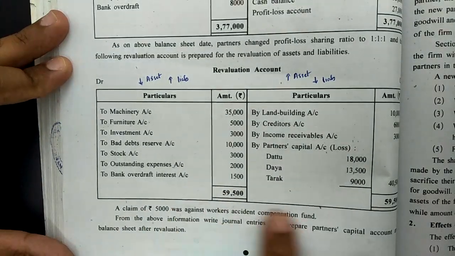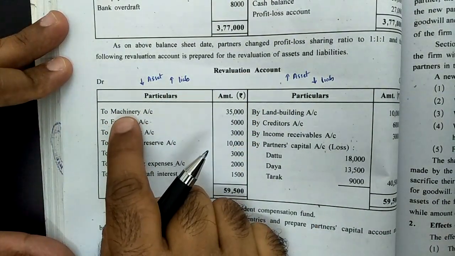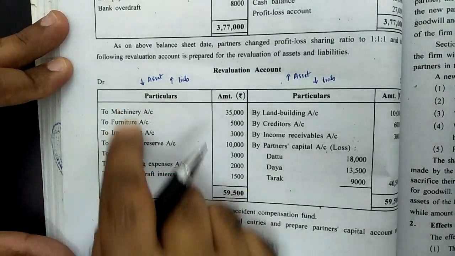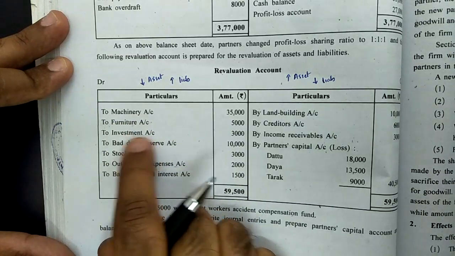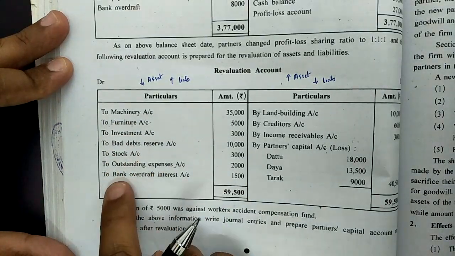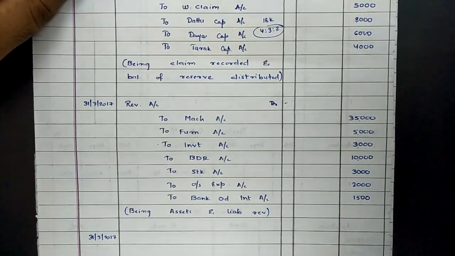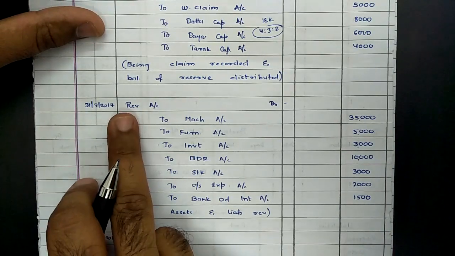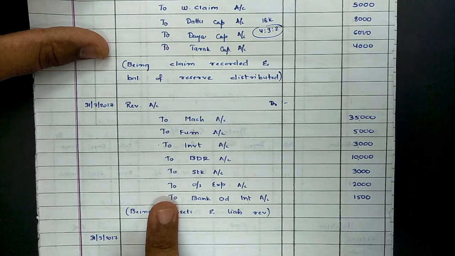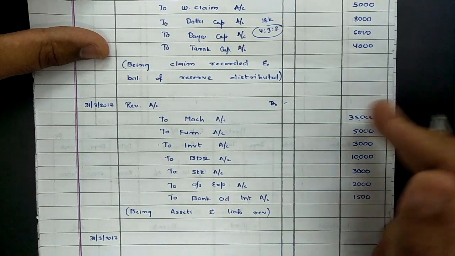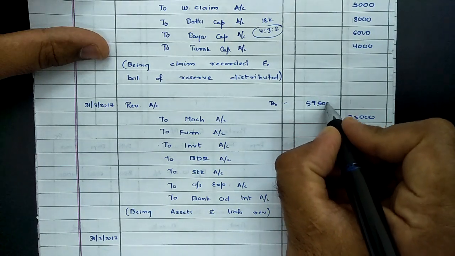Now the second entry. After completing the adjustment from revaluation, we can either pass individual entries like revaluation to machine, or we can pass a common entry, revaluation to all the concerned assets and liabilities accounts. So I am following the same way: revaluation account debit to machine, to furniture, to investment, to bad debts reserve, to stock, to outstanding expense, and to bank overdraft interest account. So the entry can be written this way: I have passed a direct entry, that is revaluation account debit, to all the concerned assets and liabilities accounts according to revaluation, which we can identify from the revaluation itself, and the total of these will be equal to 59,500. So this is a kind of loss in revaluation.